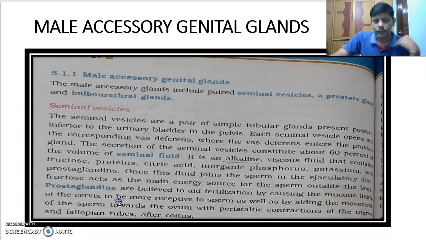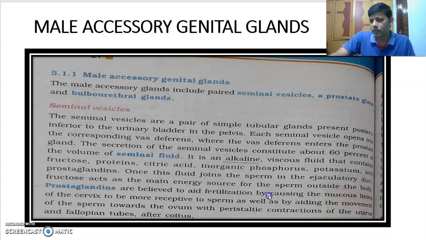Next, let us talk about this one. We talked about fructose. Now prostaglandins. Prostaglandins are believed to help in fertilization.